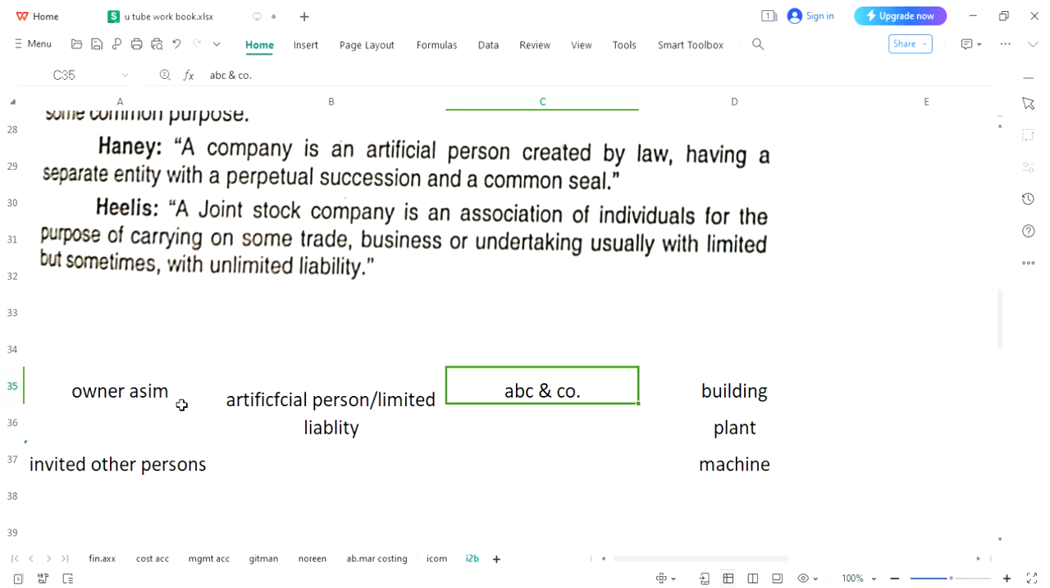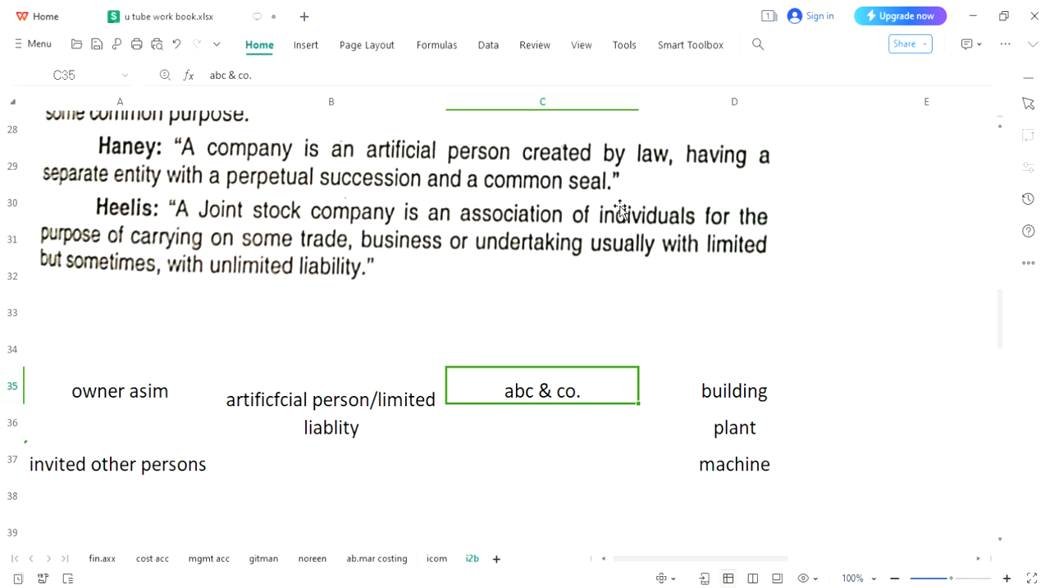Now, some of the definition we can understand after this discussion. A company is an artificial person. We have already discussed created by law having a separate entity. Separate entity, what does that mean? I have told you owners are separate from this artificial person. This is called separate legal entity. It has its own entity. It has its own identity. It has its own ownership, ABC and Company, and with a perpetual succession and common seal.